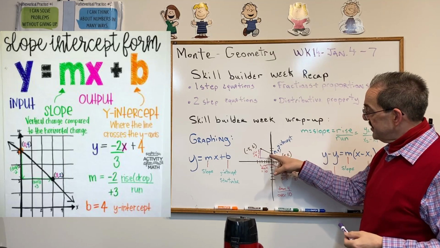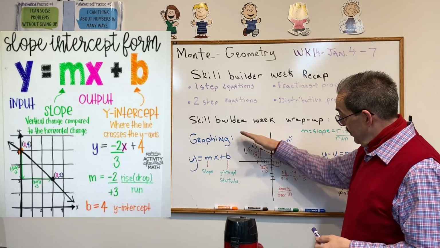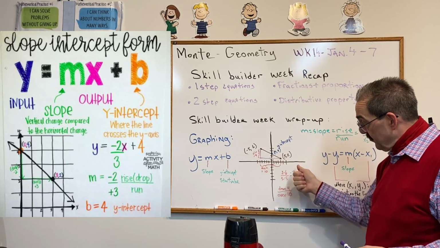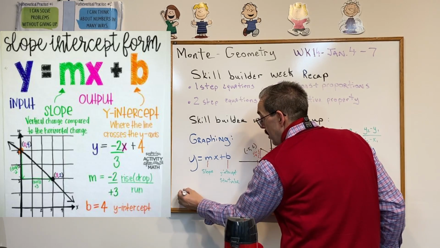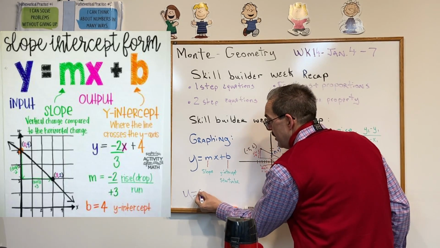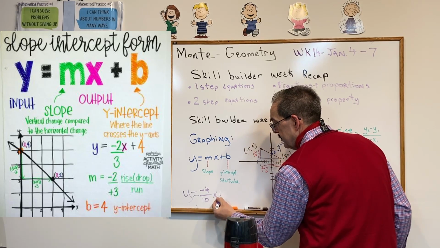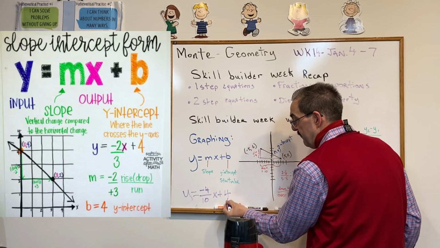Okay, so in this case, the y-intercept was 4. The slope of the line, the rise, down 4 over 10. Once we know those two, we can write it. So, y equals negative 4 over 10 x plus the start value. Where are we starting? 4.